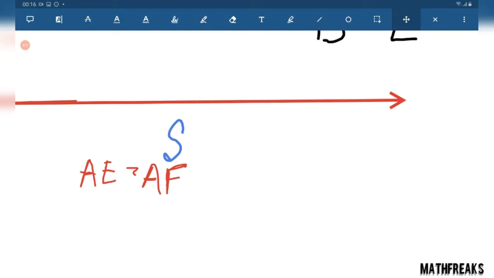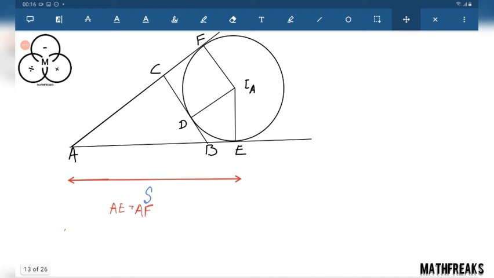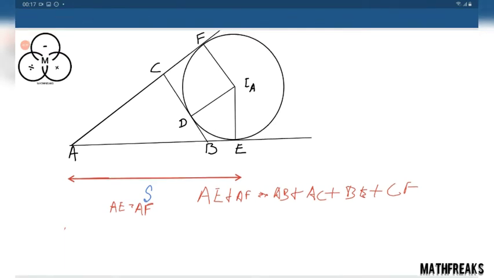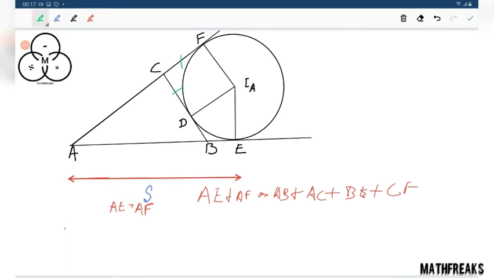So AE plus AF is what? AB plus AC plus BE plus CF. Interesting fact is that CF equals CD, BE equals BD, tangents from the same point.